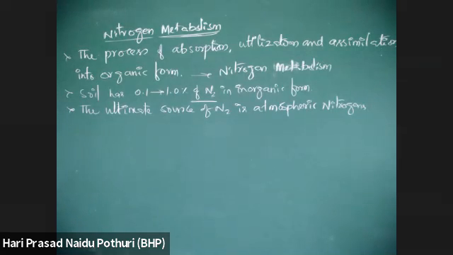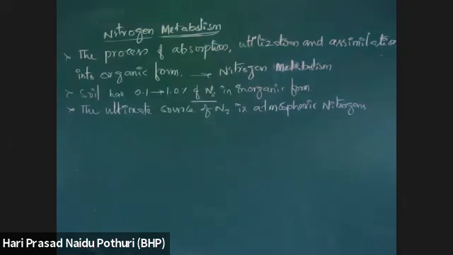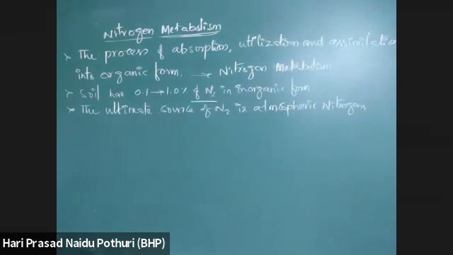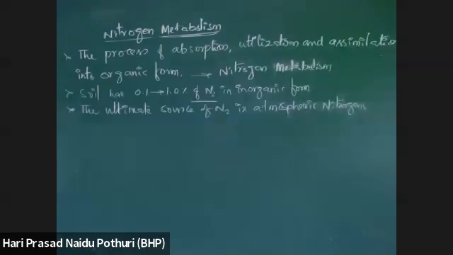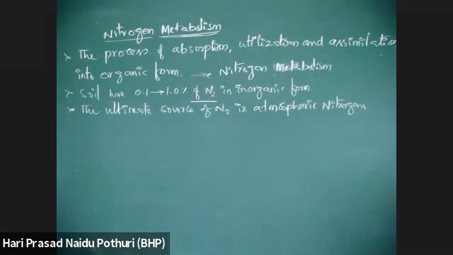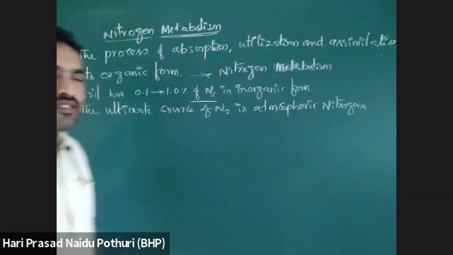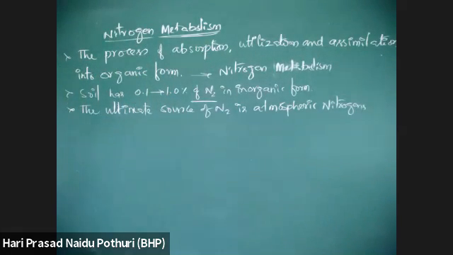But not all the nitrogen present in the soil can be absorbed by the plants. The atmospheric nitrogen is fixed by some microorganisms, then it is taken by the plant. So atmospheric nitrogen is the ultimate source.